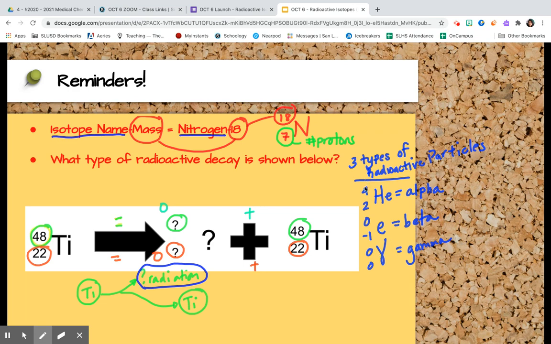And I should look on this side and notice that the only particle that has a mass of 0 and 0 protons is a gamma particle. So this must be gamma. Right, so now I know this has to be gamma. Why? Because the top number is 0, the bottom number is 0, and of all the three radioactive particles we talked about, the only one that has 0, 0 is gamma decay.